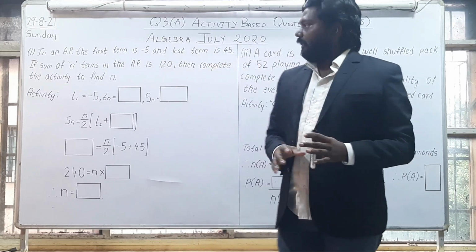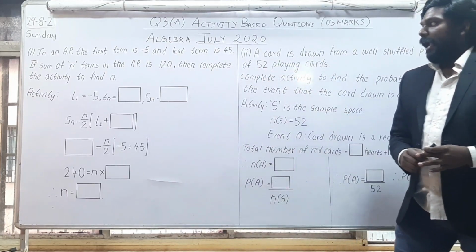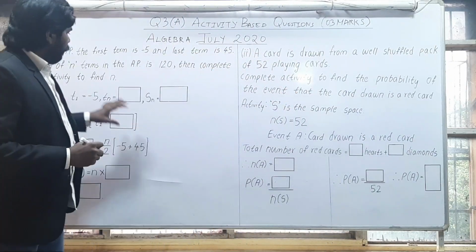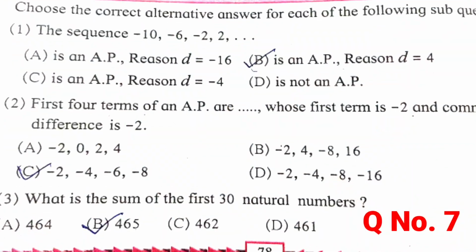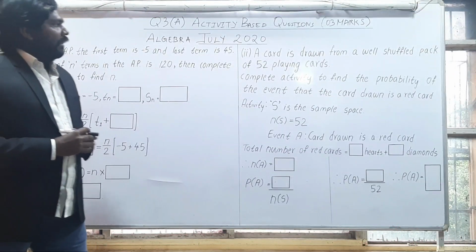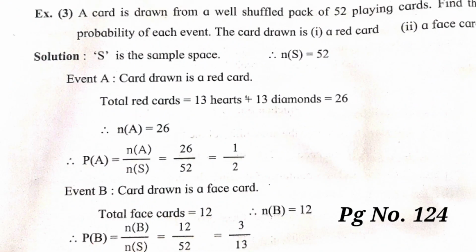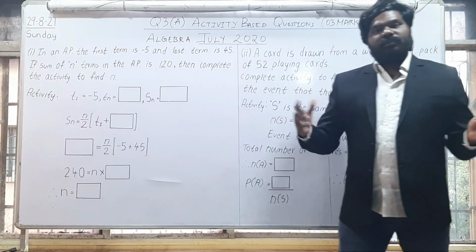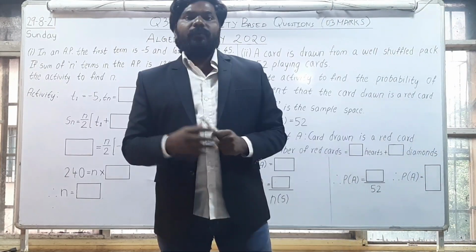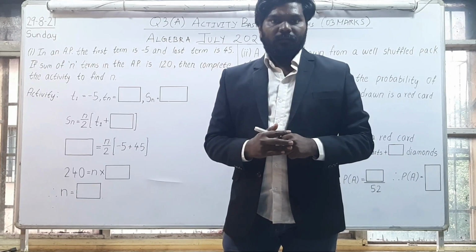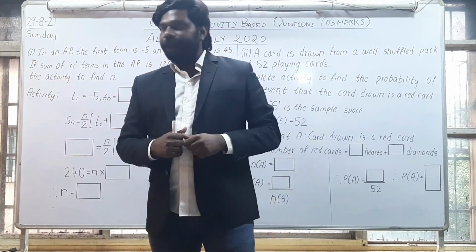Now students, when I observe these 2 questions, you will not find this in your textbook as an activity based question, because this is a problem given in your problem set, which is converted into an activity based question. And this is a short example from the probability chapter, which they have converted into an activity based question. So you can have this question as an activity based question in your exams, or you can get a 3 marks problem in your board exams. Understood? So we'll start this up.